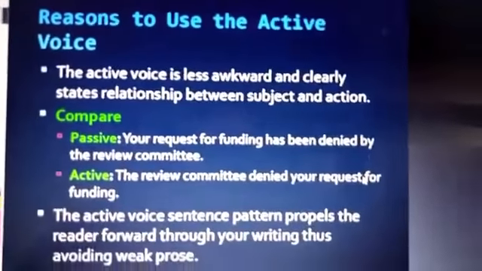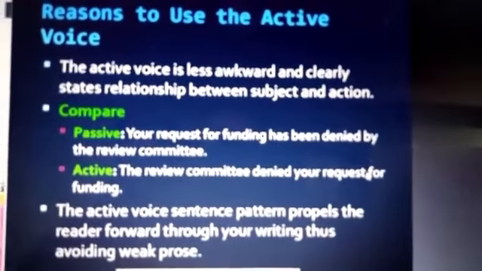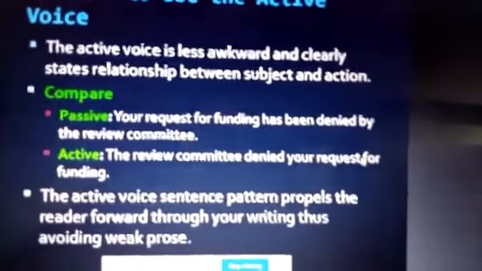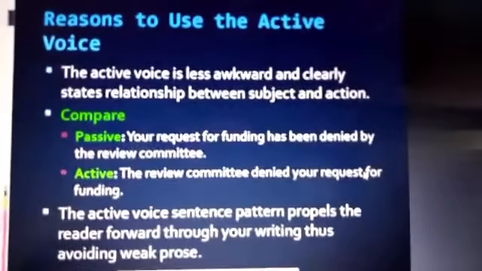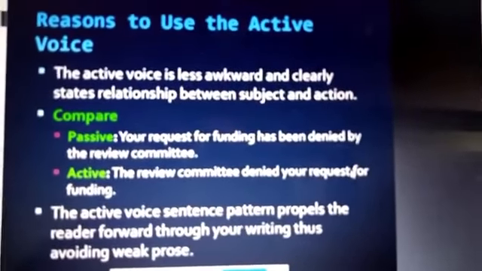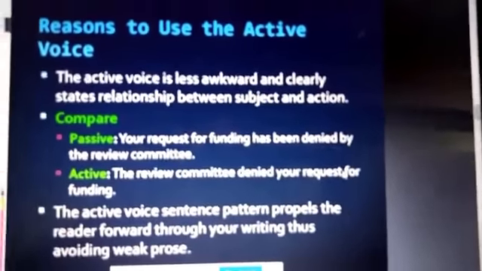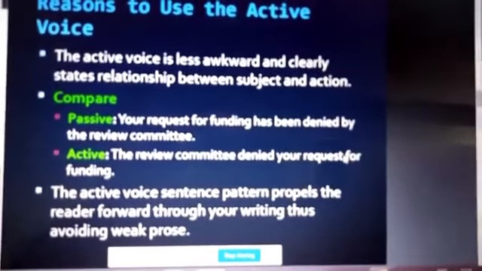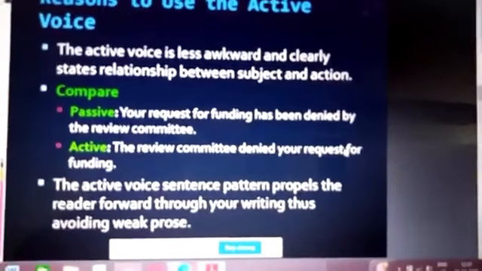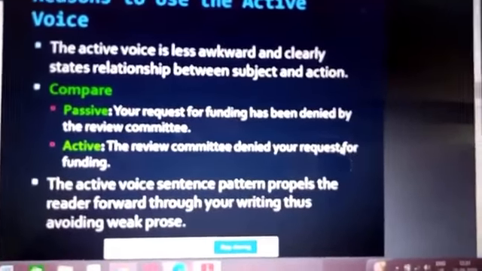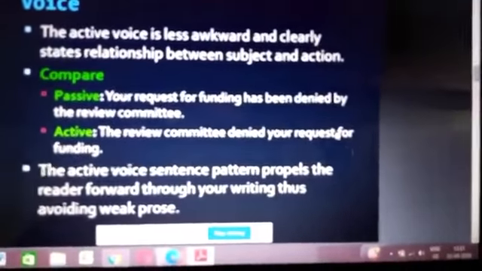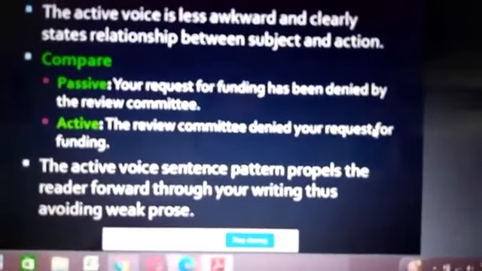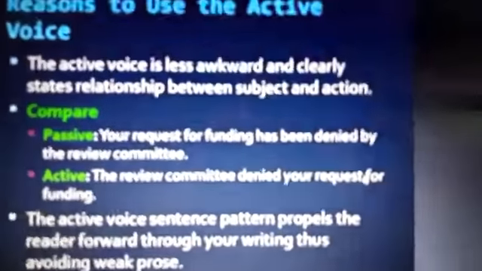Reasons to use the active voice. The active voice is less awkward and clearly states the relationship between subject and action. We already saw it that time. The boy was jumped upon by the dog. This looks so very awkward. But the active voice, the dog jumped onto the boy, looks more presentable. So we use active voice. Just see by comparing the two sentences. In passive voice you say, your request for funding has been denied by the review committee. Active voice says, the review committee denied your request for funding, which is less awkward and more presentable. Obviously it is the active voice.